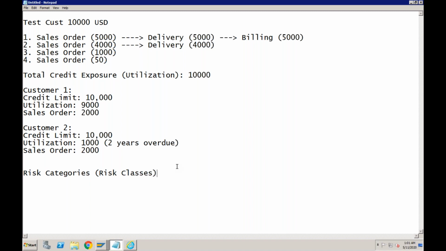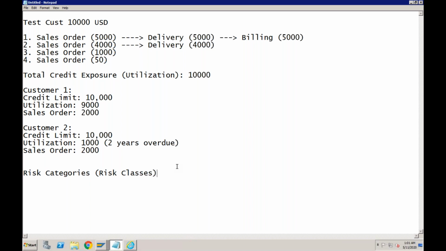The old credit management was part of SD and AR. And even in ECC there was another one called new credit management, or FSCM credit management. In S4HANA, SAP has removed the old credit management. The only option to use credit management in S4HANA is FSCM credit management.